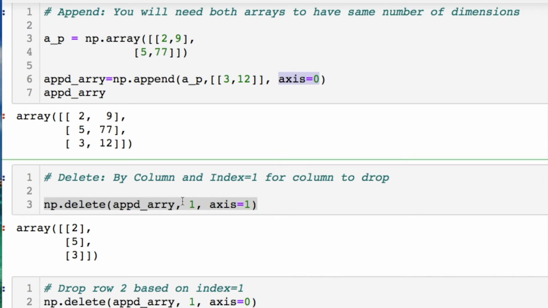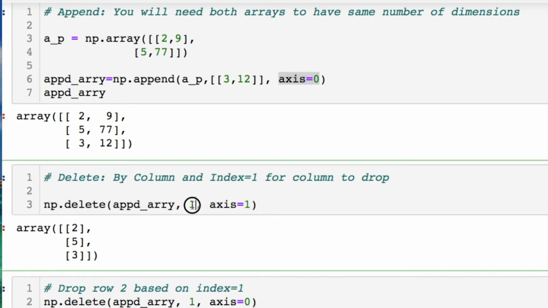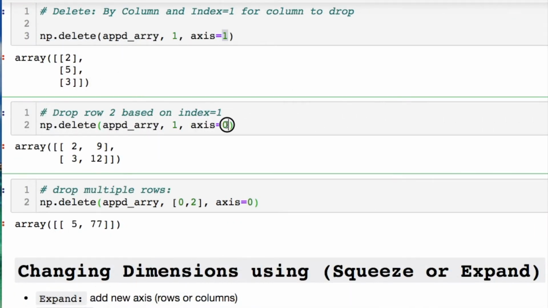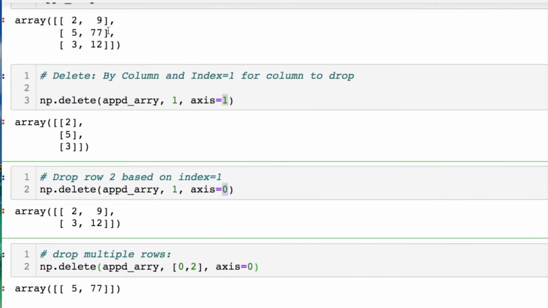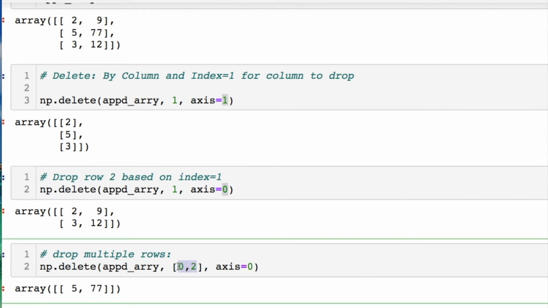We can also delete, for instance, if we wanted to delete based on the index position of 1 for our column, we're dropping this right here, this 977 or 12. You can do the same thing, but go row-wise, where basically we dropped the first row right here. You can get more specific, and you can drop the first row and the third row, which means we're just left with the middle row.